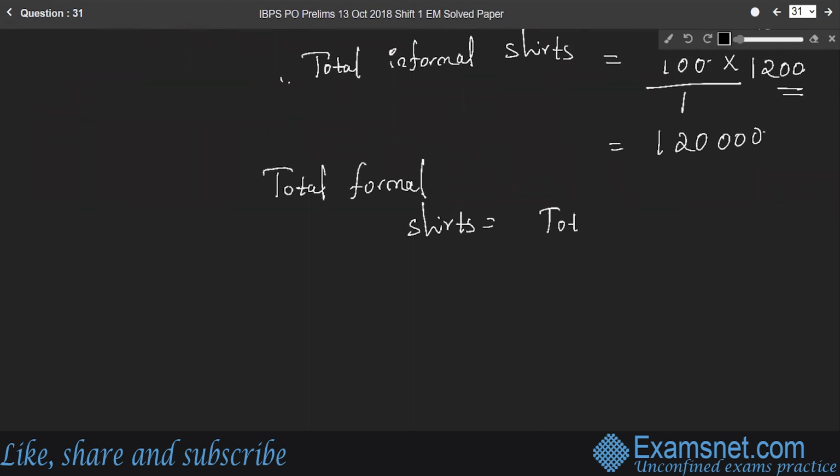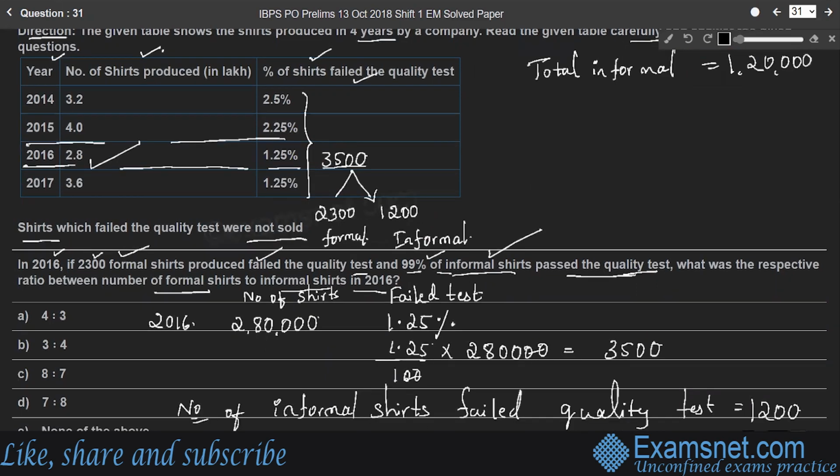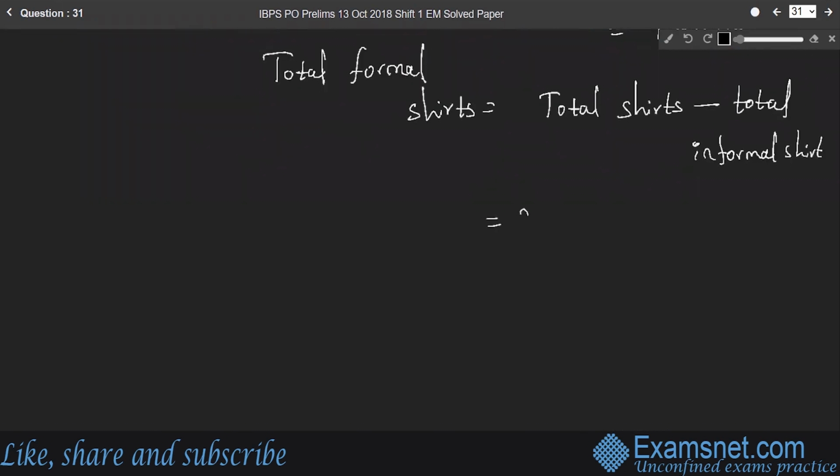It is the total number of shares produced minus the total informal shares. What is the total number of shares produced according to the question? In 2016, there are 2.8 lakh shares, that is 2,80,000 shares. 2,80,000 minus 1,20,000 informal shares.